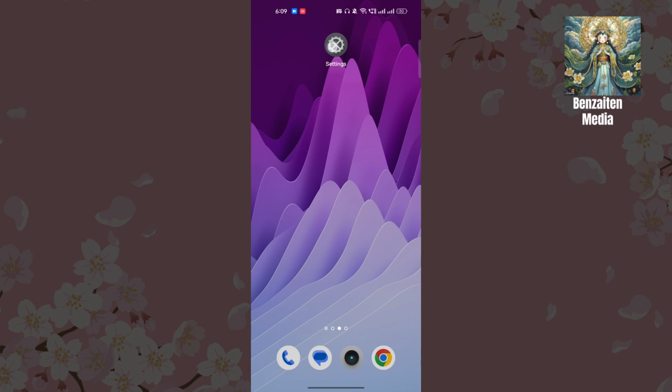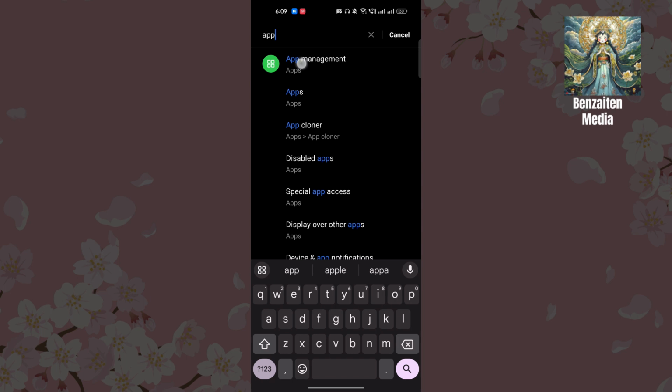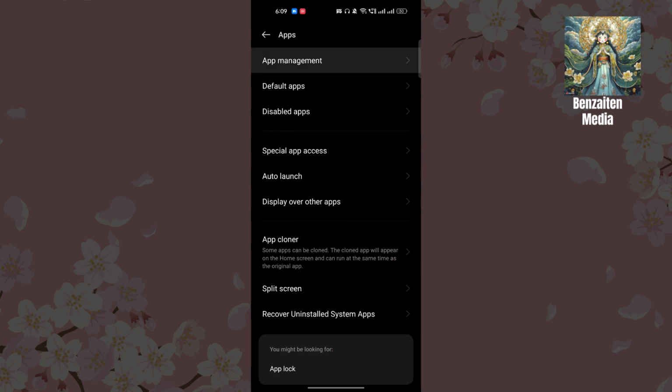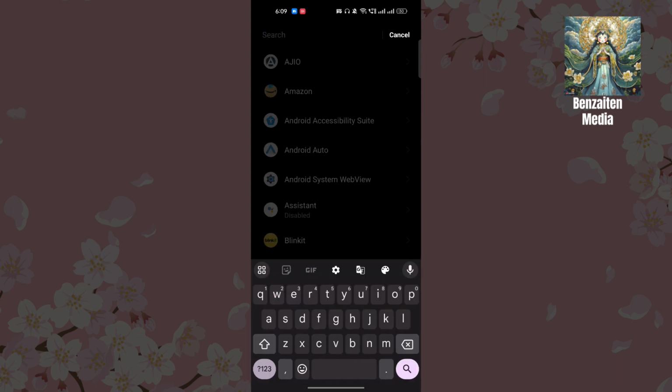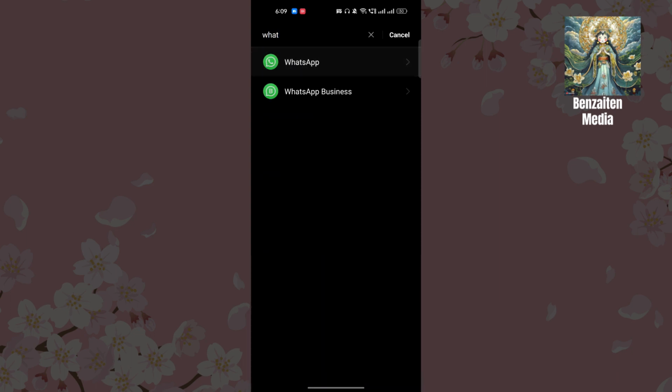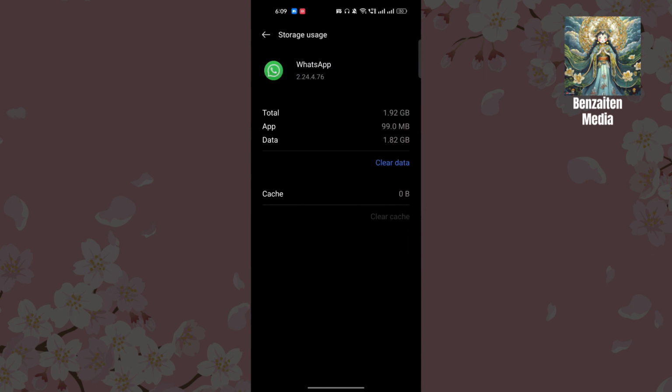If it doesn't, go to the settings of your phone and tap App management. App management will show you all the applications installed on your phone. Once you're here, search for WhatsApp, and WhatsApp will be here. Go to Storage usage, now clear the cache, and try to reopen your WhatsApp. If it works perfectly fine, then it's great.